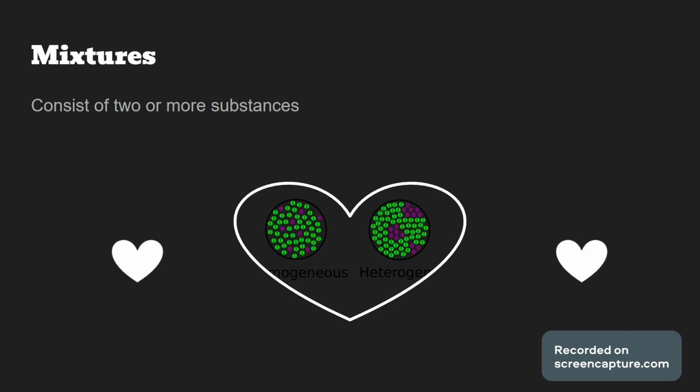So then mixtures. Mixtures consist of two or more substances. There are two different types of mixtures that we will be talking about. The first is homogeneous, and the second is heterogeneous. And you can see here there's the little picture, and you can kind of read the words, but not really, because I'm about to go more into it, so I let it be cropped out in this beautiful heart.